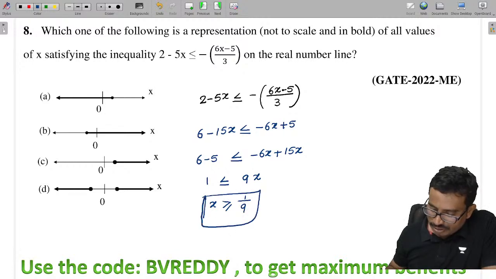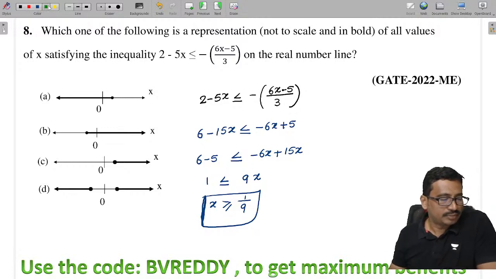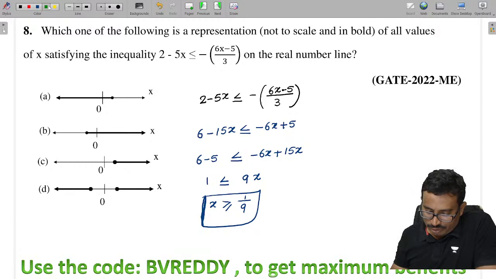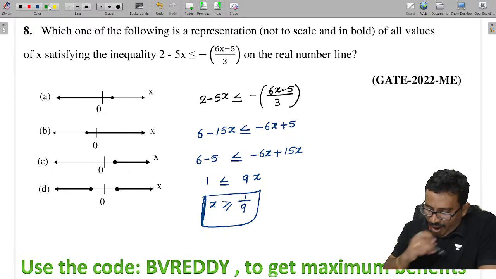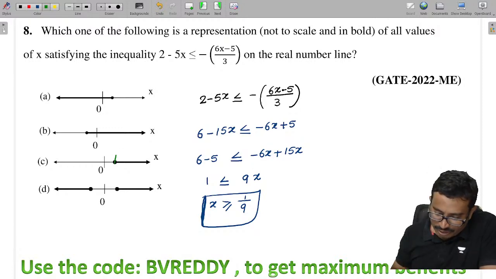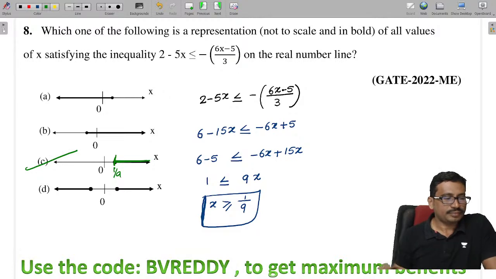So this is the condition, x is greater than 1 by 9. Now you tell me which option will satisfy. Now you see this thing, this might be the 1 by 9 here. So from here to here, this is the region I can say.